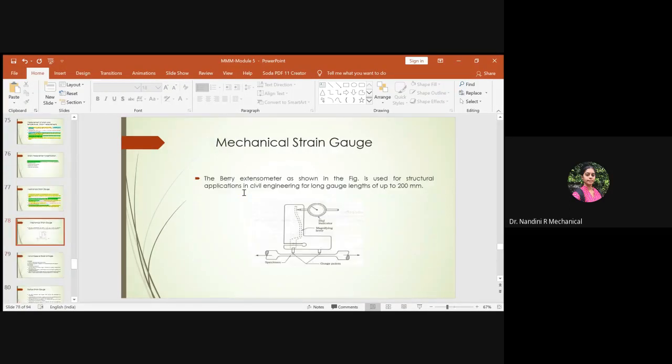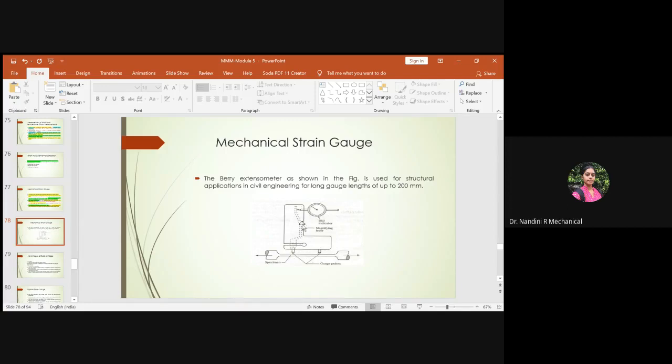Okay, this is an overlook of how a mechanical strain gauge looks. You will have the specimen whose strain has to be determined, and this is the direction in which the load will be applied. The mechanical strain gauge will have an extensometer.